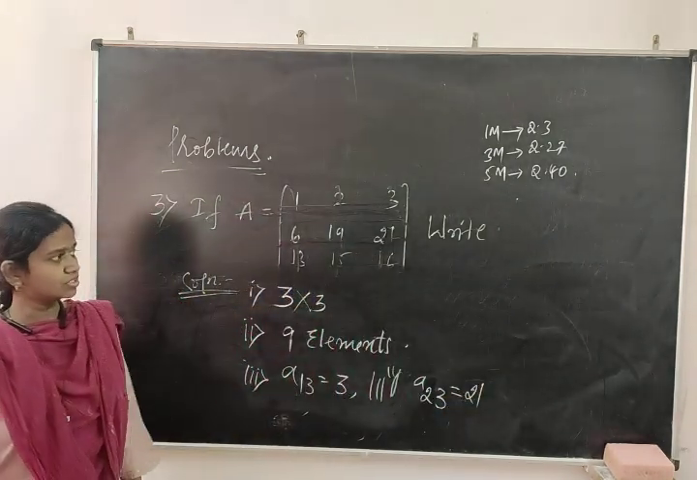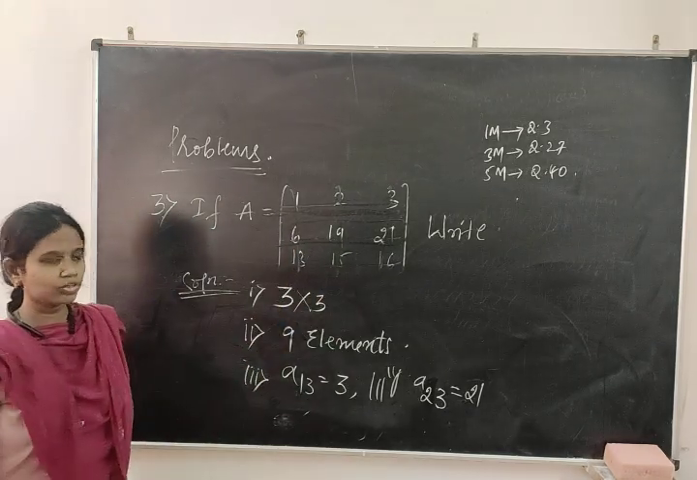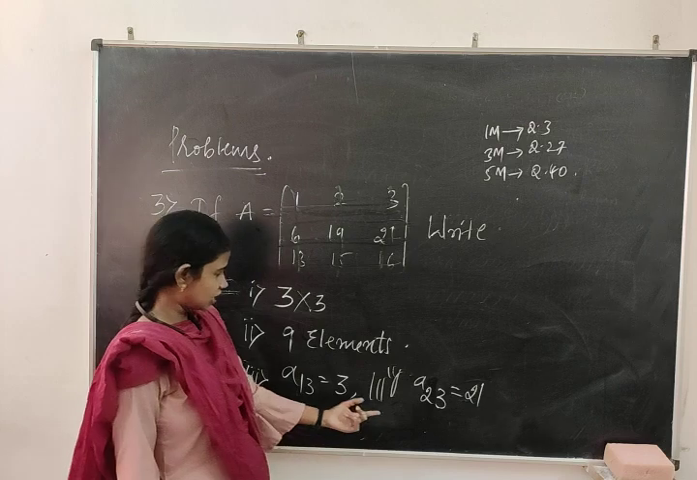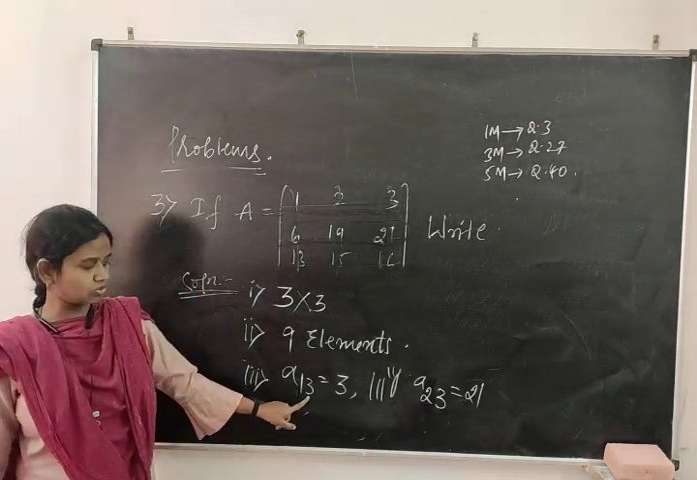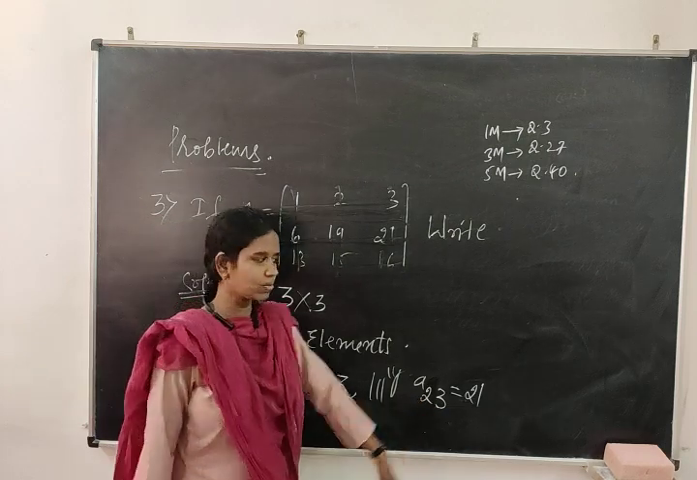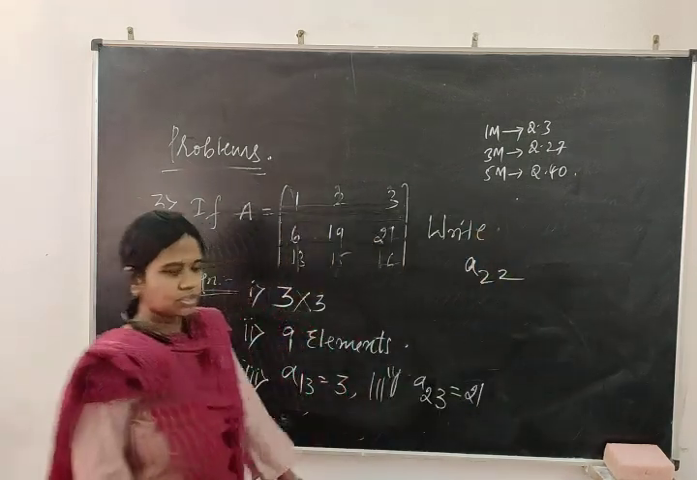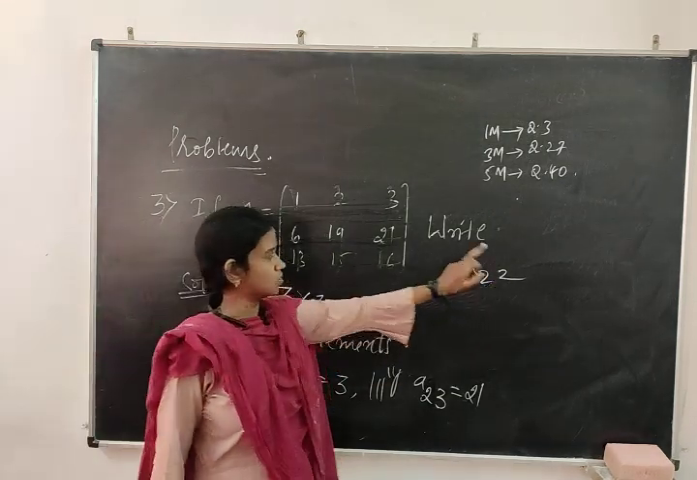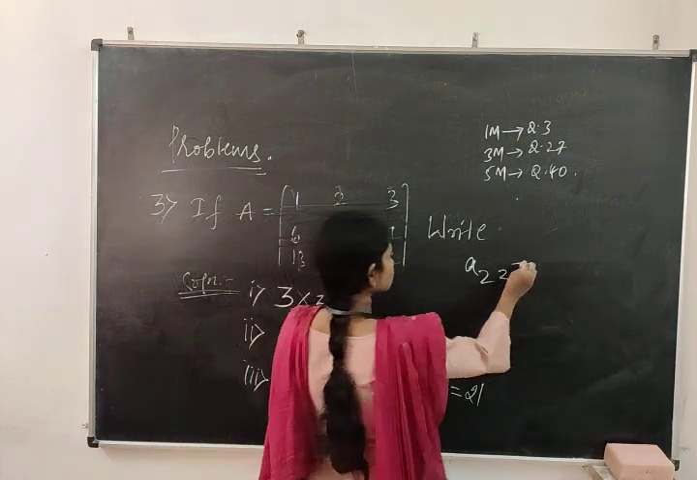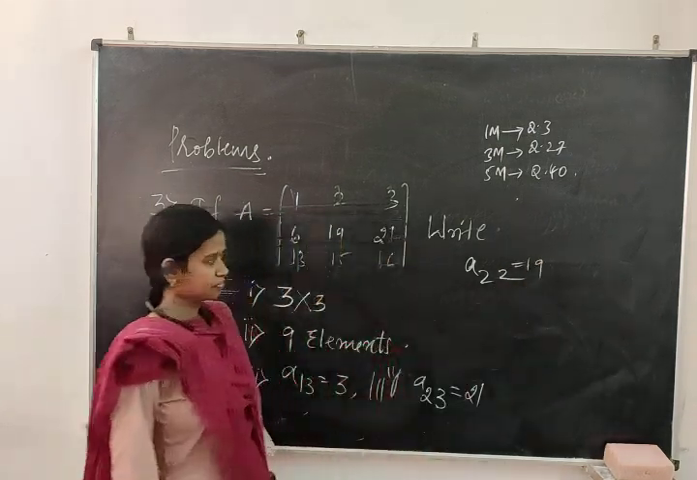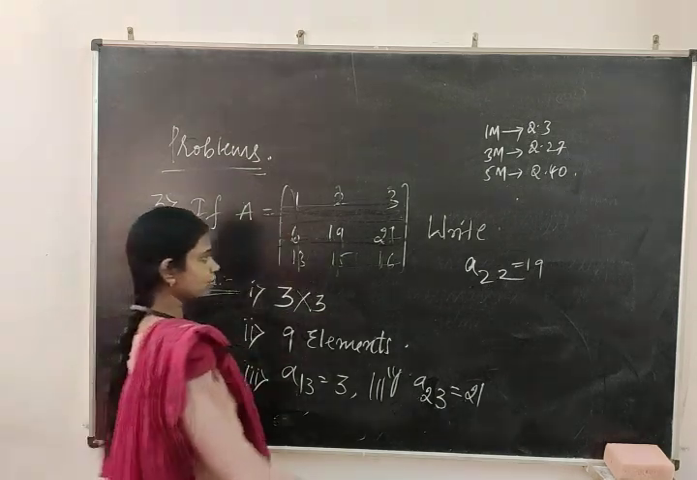Okay. In this way you have to find out the solution for the given problem. Especially you should know this: A1 3 means first row, third position. A2 3 means second row, third position. If they are asking A2 2, it means second row, second position. What is second row, second position? 19. I am generally explaining. Based on this only I will give the assignment for you people.